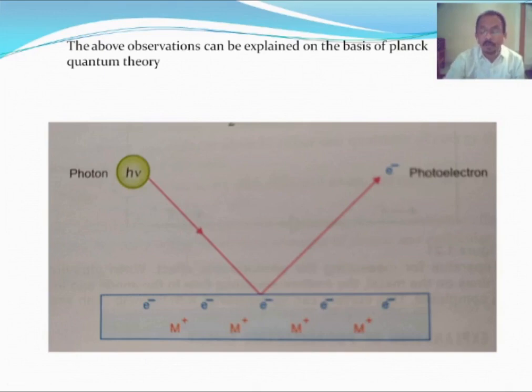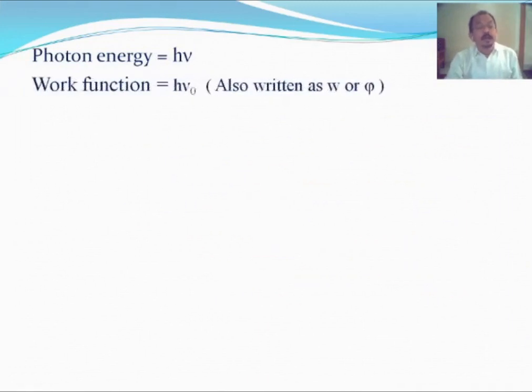Clear? Now mathematically, the energy of the photon is h nu. The energy required to overcome the force of attraction between the positive metal ion and the electron, which is called the work function, is equal to h nu 0.